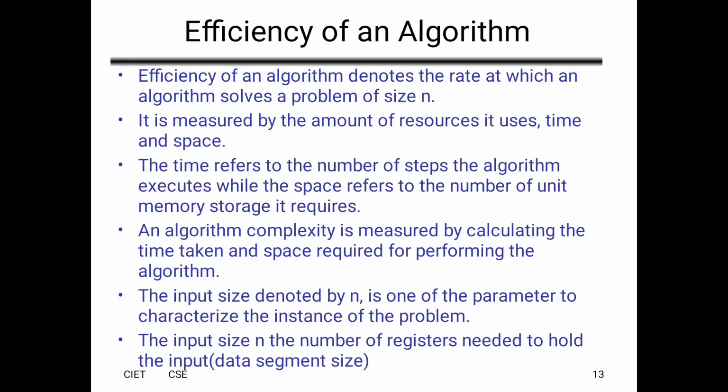So we can measure the efficiency of an algorithm by the amount of resources we took to solve the problem, the time and space. Time refers to the number of steps the algorithm executes, while space refers to the number of units of memory storage it requires.